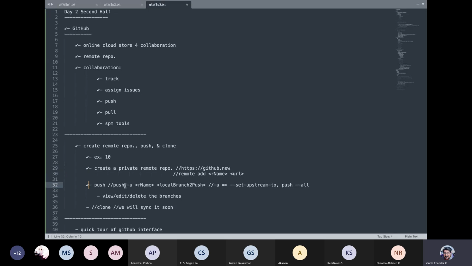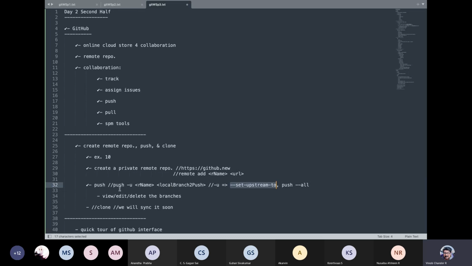You do a push -u repository name and your local branch to push. So this will push your particular repository, right? Using this syntax, you can push your repository, which will actually push only the main branch. But if you have multiple branches, you can do a push all as well. This -u is essentially a shorthand version of the longhand form --set-upstream-to. So --set-upstream-to and -u are both the same.